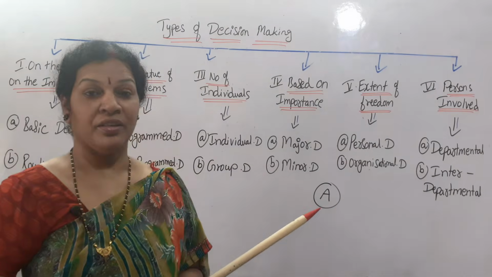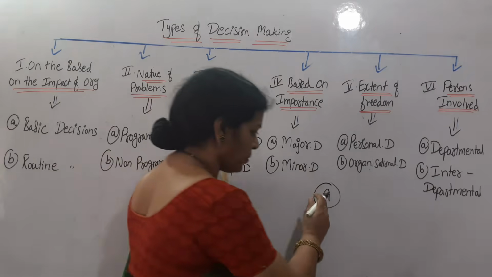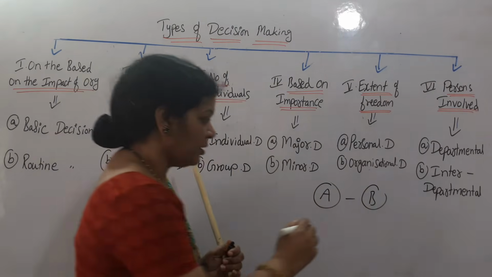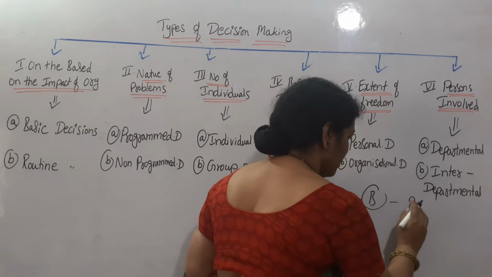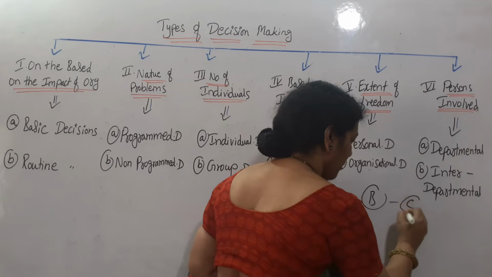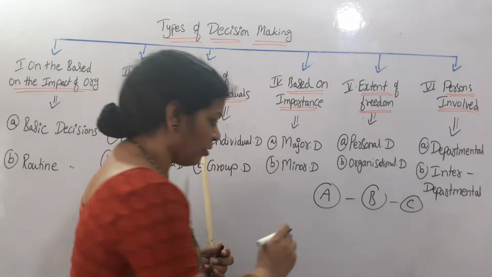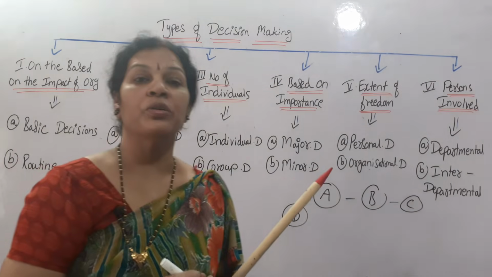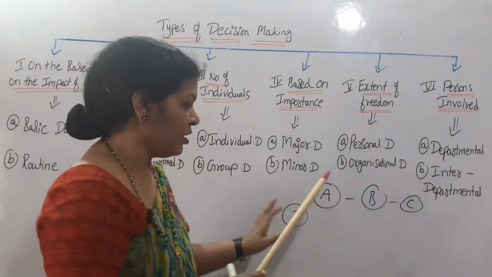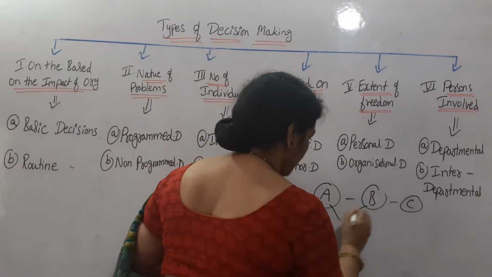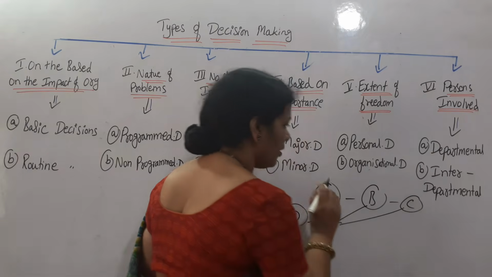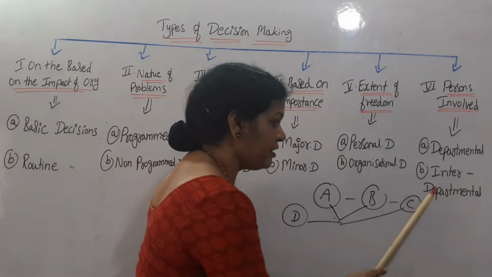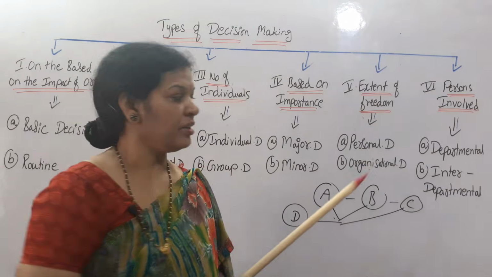Interdepartmental decision. Interdepartmental decision means, suppose the production department is there and also the sales department is there, the purchase department is there, say C, and also there is a finance department. All the departments together have to take any decisions, means A, B, C, D. All the departments have to take the decisions together. Then that's called interdepartmental decisions.